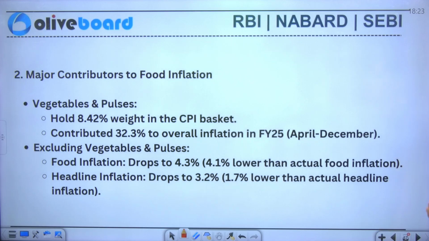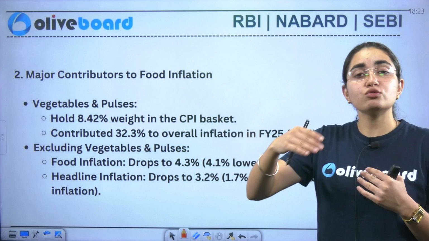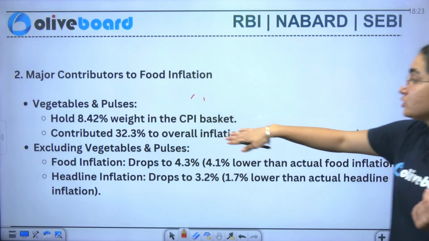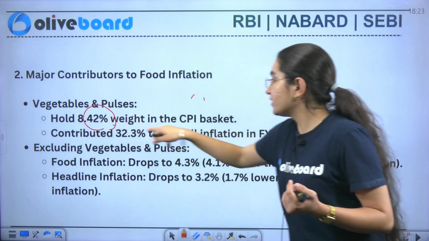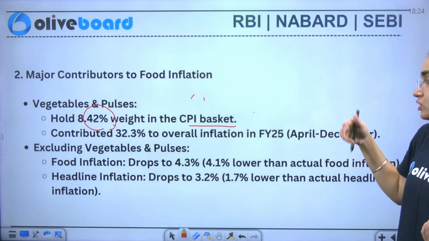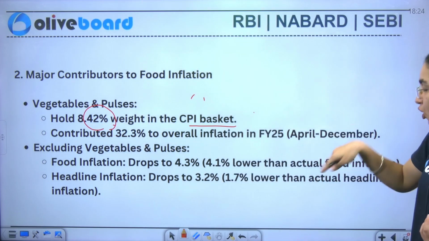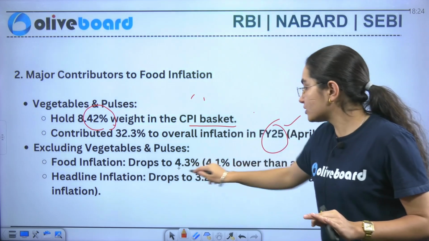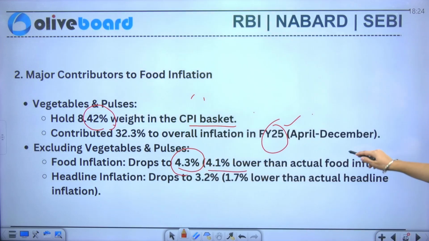Okay. Now we'll talk about the major contributions to food inflation. What has contributed to the food inflation? First, you can see vegetables and pulses. They hold 8.42 of the weightage in the CPI basket, and contributed 32.3% of the overall inflation in financial year 2025. Now, excluding vegetables and pulses, food inflation drops to 4.3%, 4.1% lower than the actual food inflation. As for headline inflation, it drops to 3.2%, 1.7% lower than the actual headline inflation.